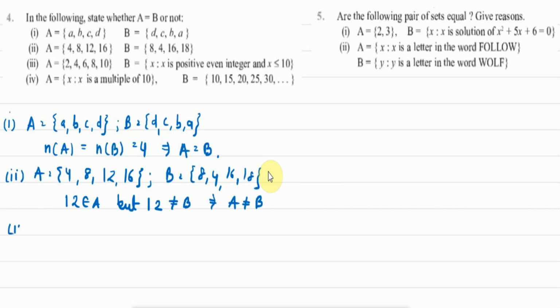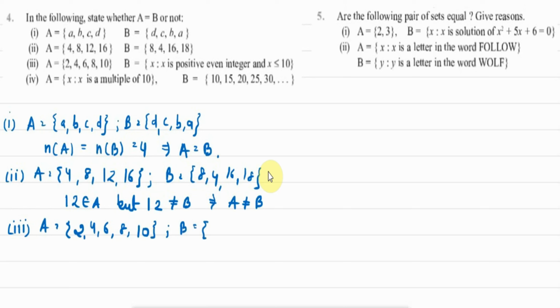Okay. The third part is: set A is 2, 4, 6, 8, 10. And what will be the elements of set B? It says x is such that x is a positive integer and x is less than or equal to 10.